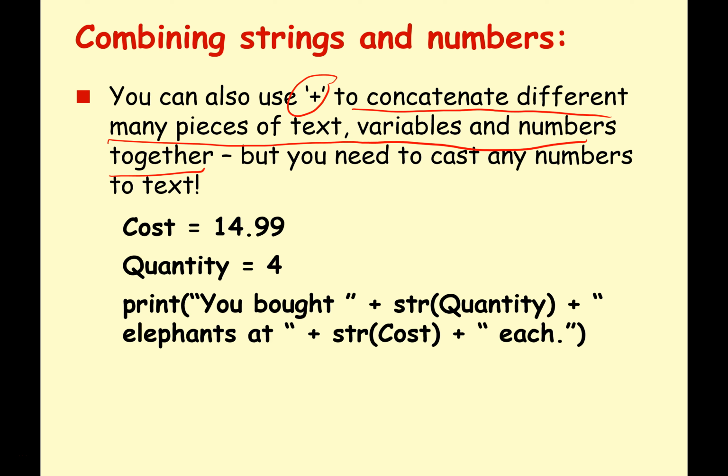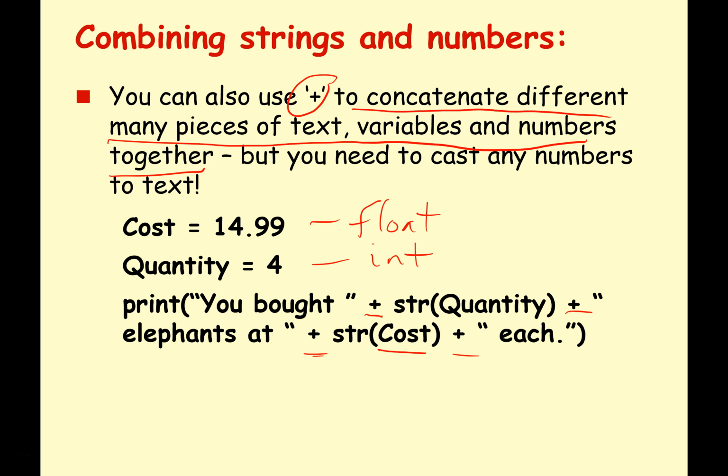So, okay, cost equals 14.99. Obviously, this is going to be a floating point. It's a number. quantity equals 4. That's going to be an integer because it doesn't have any fraction. And now we're going to say print("You have bought" plus quantity plus "elephants at" plus cost plus "each").